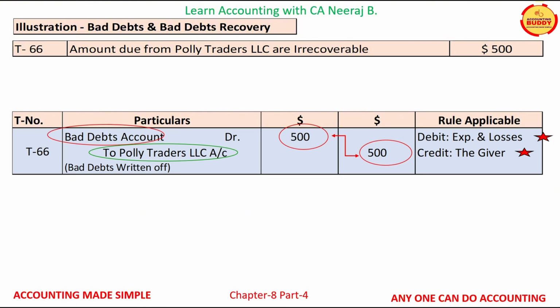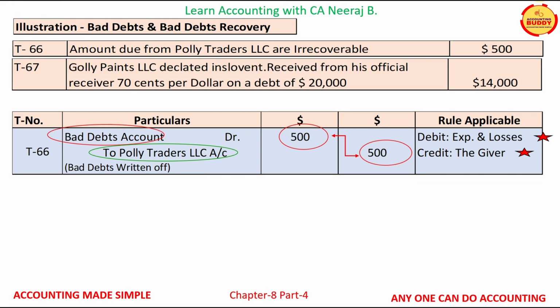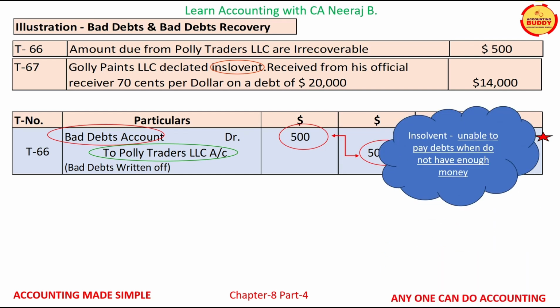Transaction T67: Gully Paints LLC declared insolvent, received from his official receiver 70 cents per dollar on a debt of $20,000. Insolvent means the person or the business is unable to pay the debts when they do not have enough money.